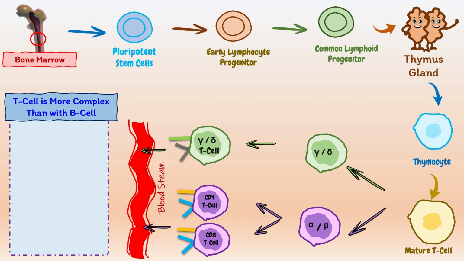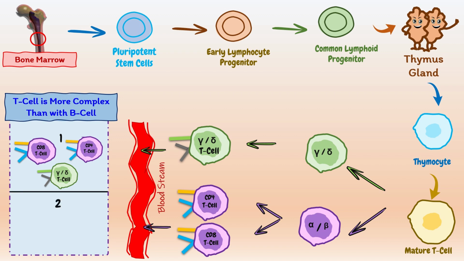All B cells produced in the bone marrow are the same except for the specificity of their surface immunoglobulin M and immunoglobulin D. By contrast, three types of T cells are produced in the thymus from the same type of precursor cell. Two of these cell types are the CD4 and CD8 T cells, expressed as the alpha beta T cell receptor. And the third type bears a different receptor for antigen, the gamma delta T cell receptor. All of these cell types are produced in the thymus.